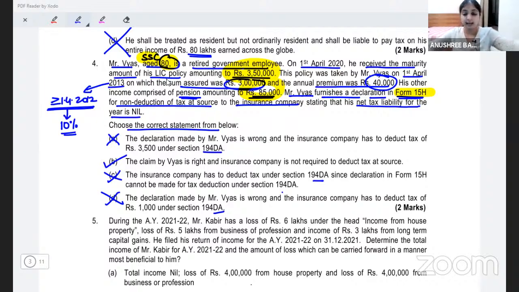My assessee is right in giving this Form 15H declaration, because anyways his total income is within BEL. So no question, no point of deducting any tax under 194DA. All right, can I go to the last MCQ question now?